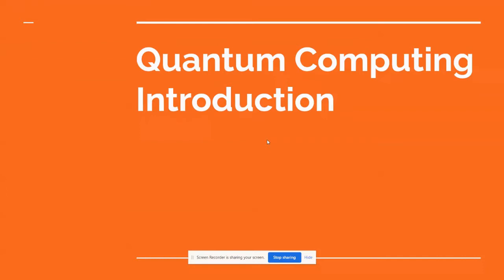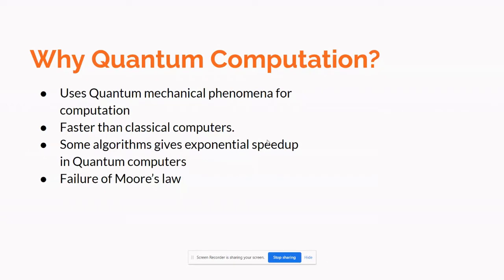So the theory of quantum computation started when there was a failure in Moore's law. Moore's law, I guess you guys know, says that computer power will double for constant cost roughly every 2 years. That's what Moore proposed. It held true from 1960 for some 2 decades.